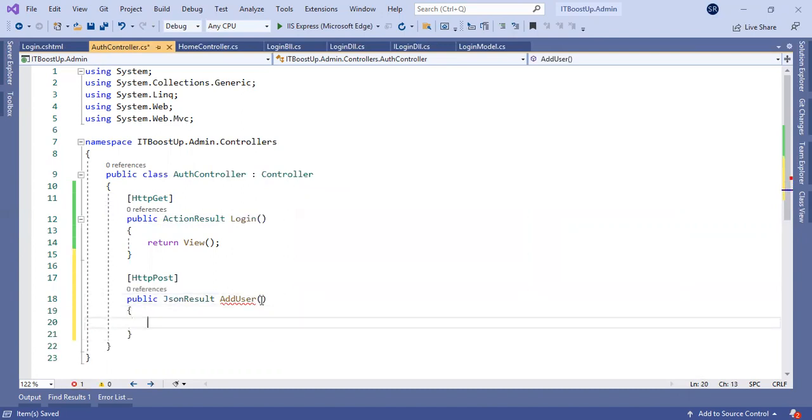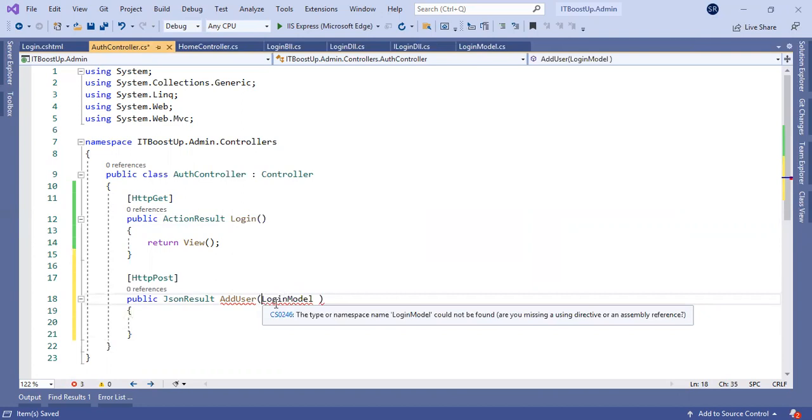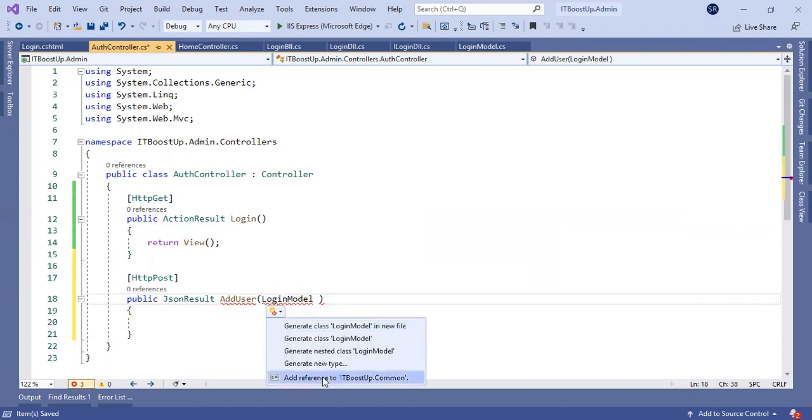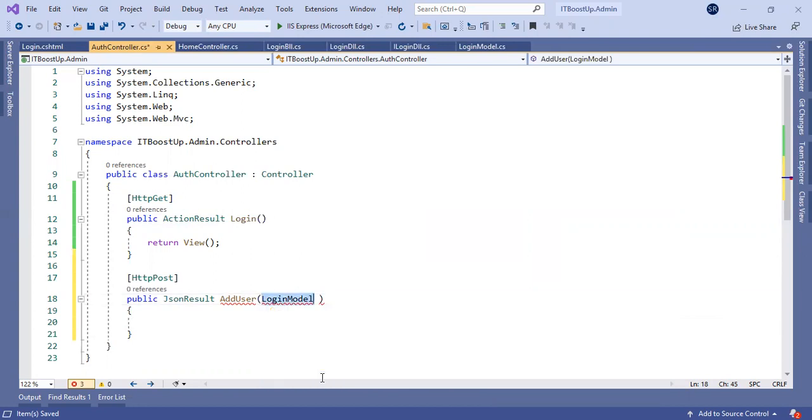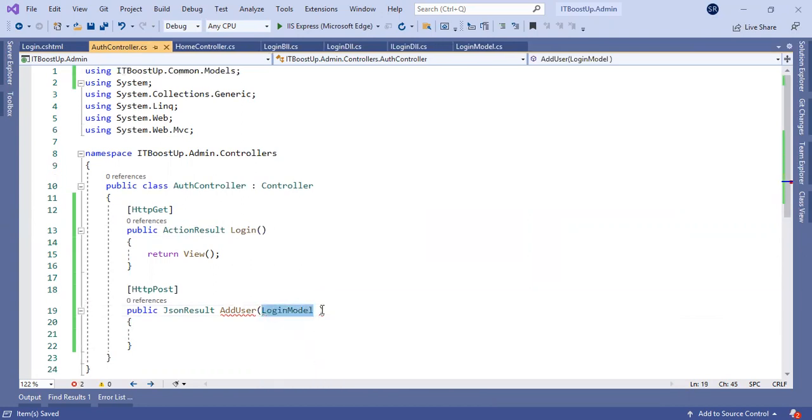And here I will pass the login model. If we are using the login models, where we have defined these login models, we have created a new common project. So we need to add a reference of that particular common project inside the user interface. So we have done this part. Now we'll go to the business logic.